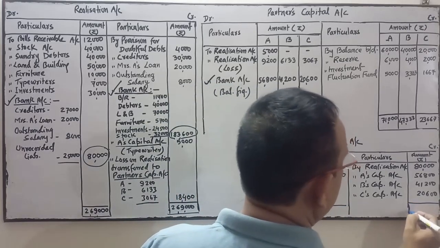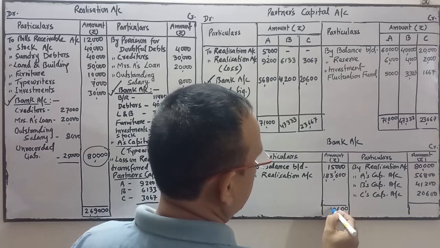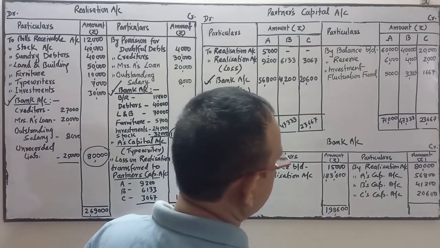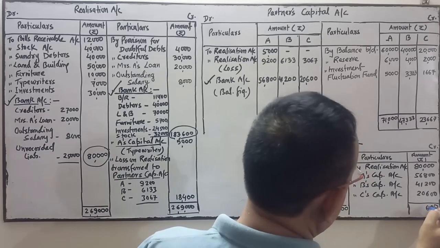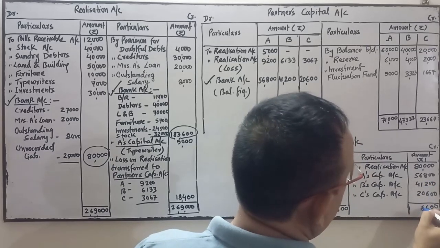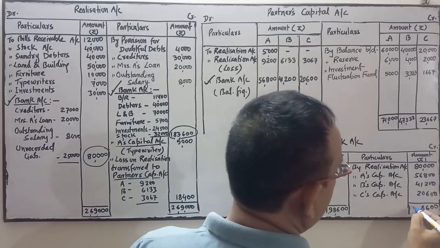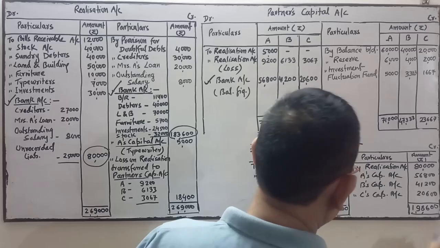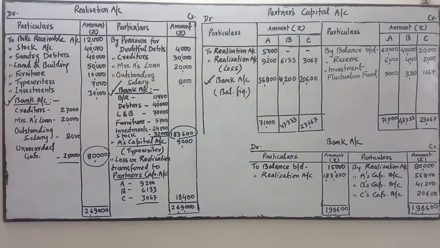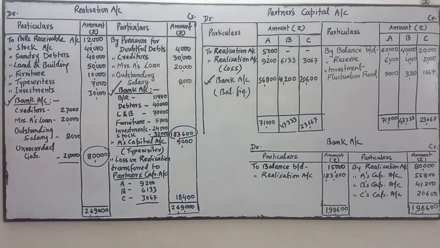Okay. Now we do the total and see whether the amount is matched or not. Is the bank ledger matched or not? This side total is 1,98,600. This side is also 1,98,600. So both side totals are the same, it matched. So realization account, partners' capital account and bank account. Is this ledger clear? Is this ledger clear?